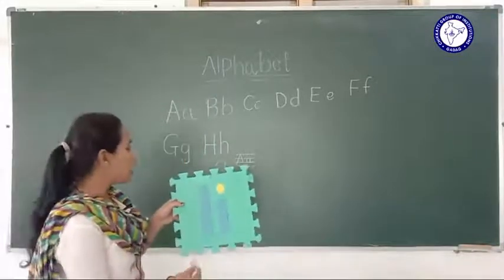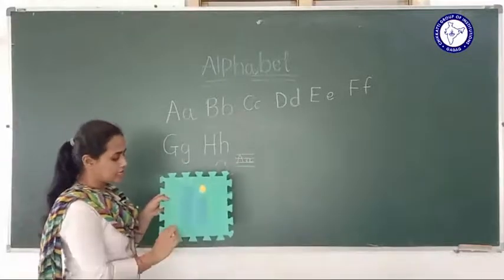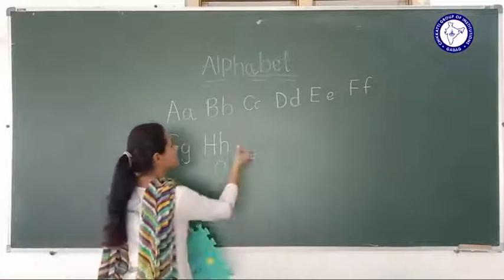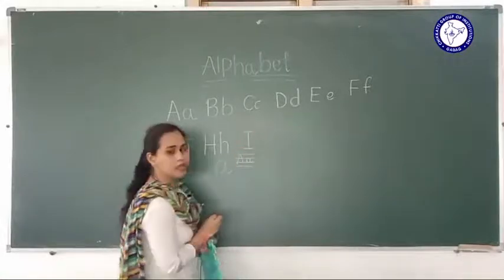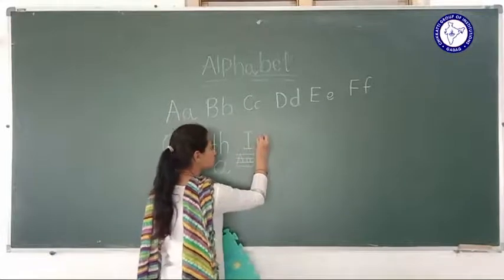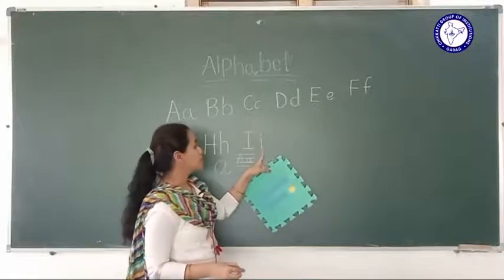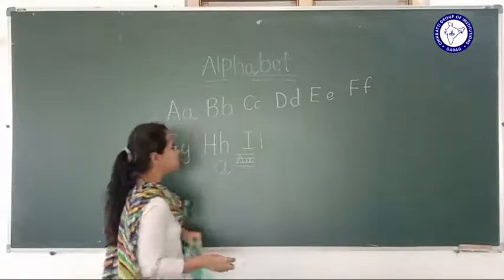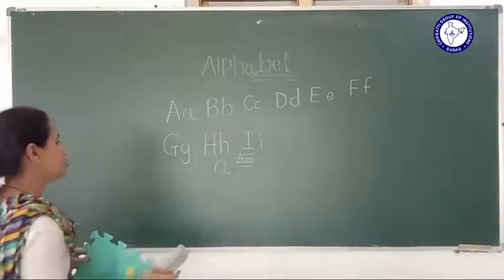I. How to write I? Standing line, here a sleeping line. You can write standing line, sleeping line. Capital I. Standing line, here the small dot on i, which is small i, right? So what is the next letter after I?